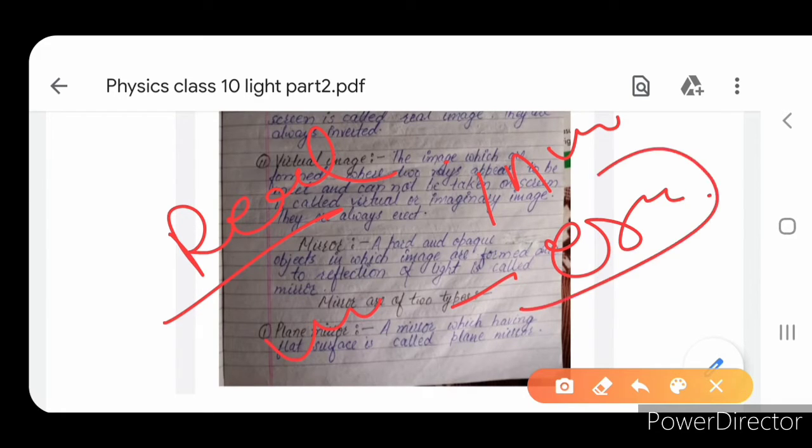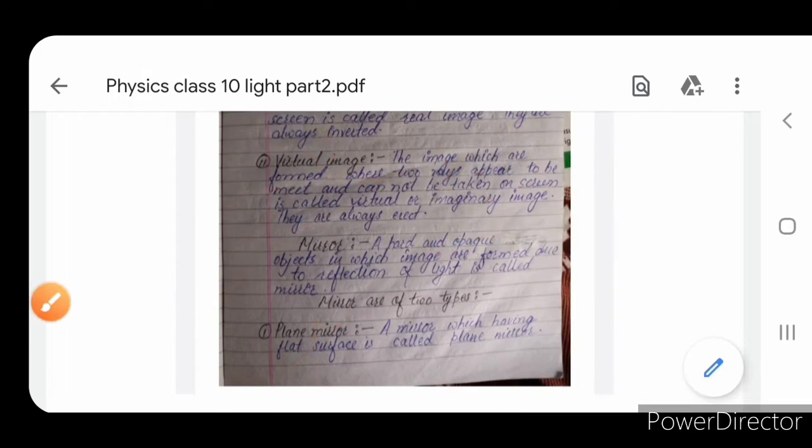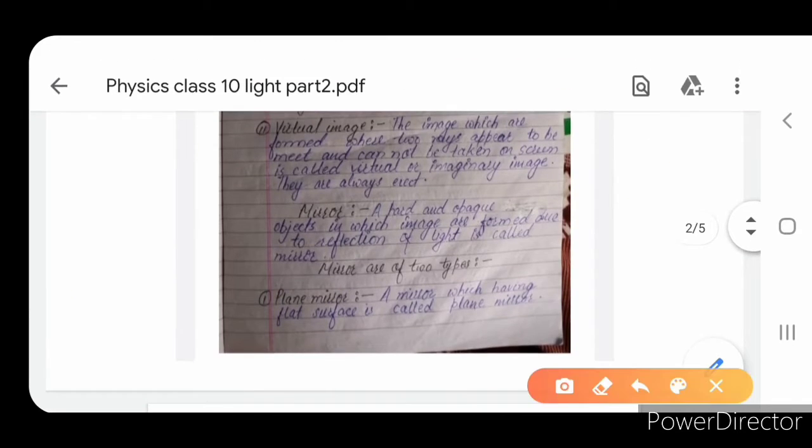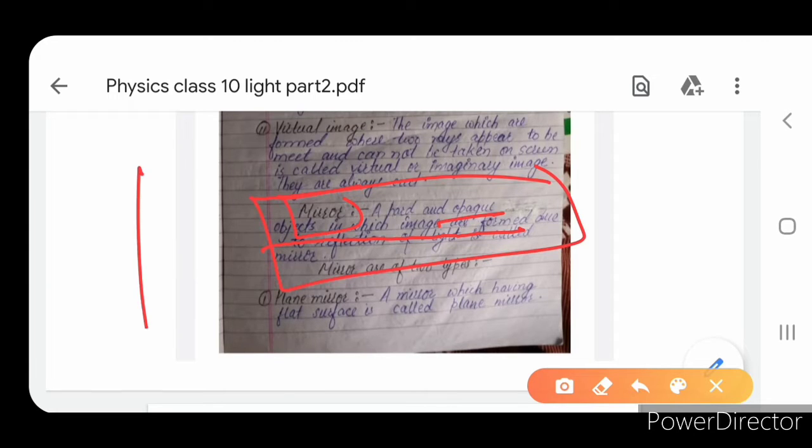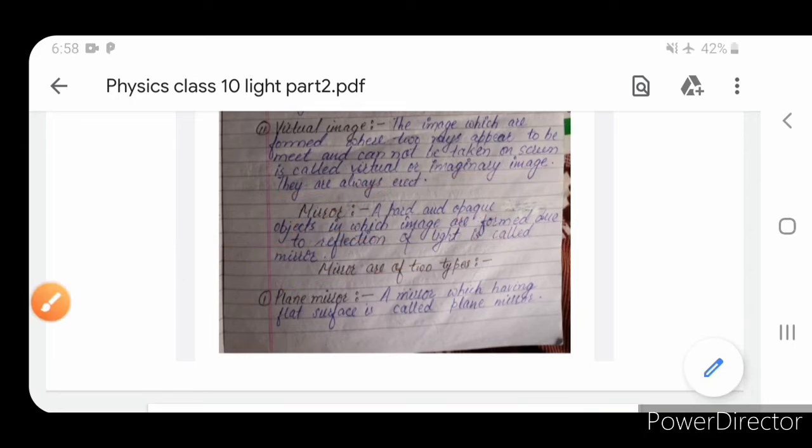In Hindi, erect is called Sidha and inverted is called Ulta. Now, the most important topic: mirror. A hard and opaque, highly polished surface on which images are formed is called a mirror. There are two types of mirror.